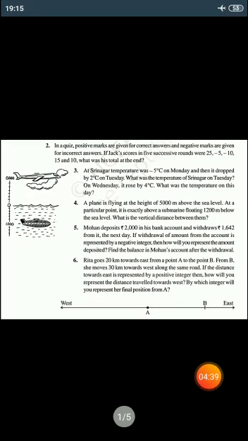Now the next question. Mohan deposits rupees 2,000 in his bank account and withdraws rupees 1,642 from it the next day. If the withdrawal of an amount from the account is represented by a negative integer, then how will you represent the amount deposited? Find the balance in Mohan's account after the withdrawal.